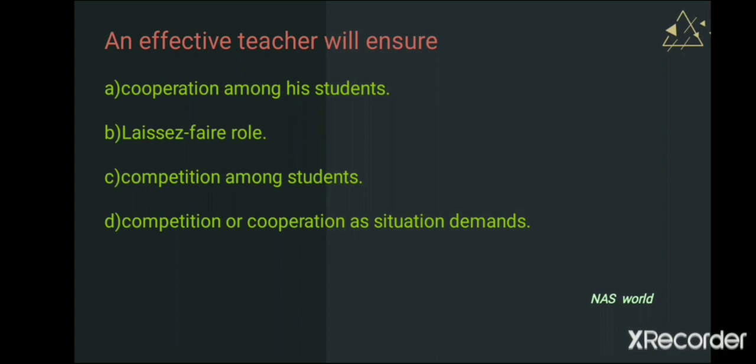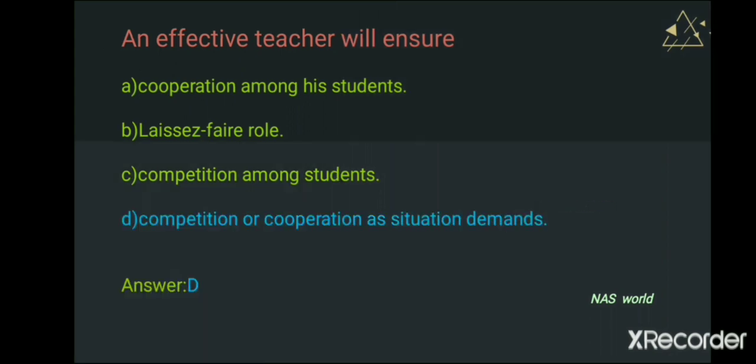An effective teacher will ensure, what options? A, cooperation among students, B, laissez-faire role, C, competition among students, D, competition or cooperation as situation demands. An effective teacher will ensure. Hope you get the answer. Let's go through the answer. The answer is D. That is, an effective teacher will ensure competition or cooperation as the situation demands.